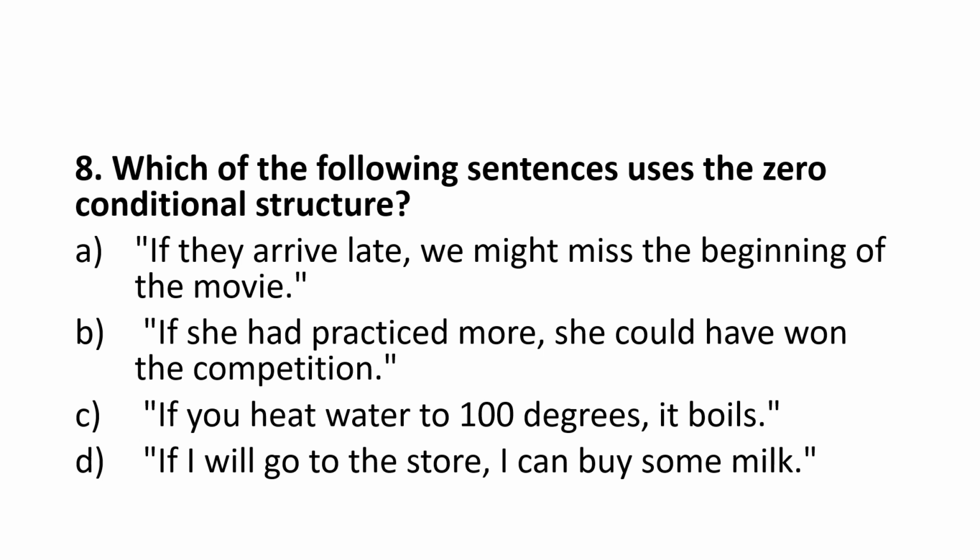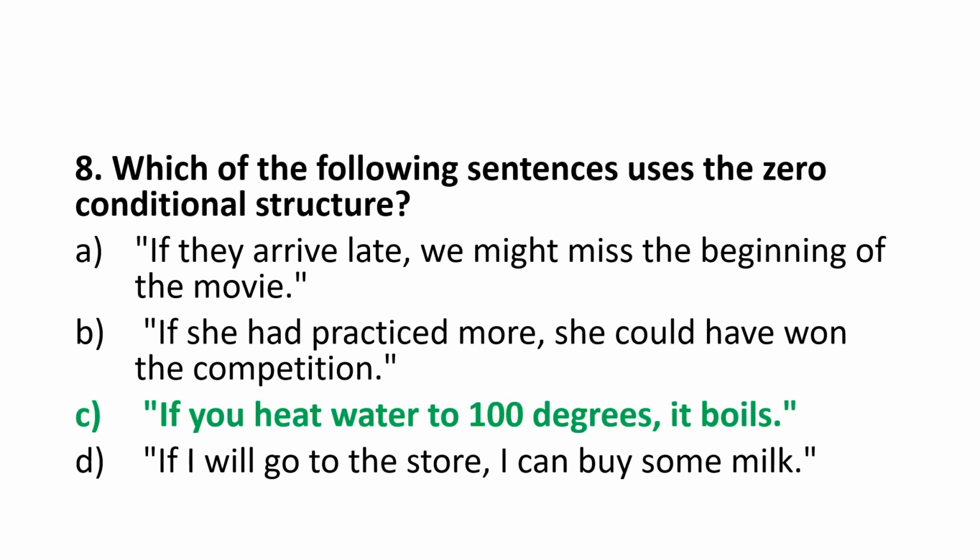Question number 8. Which of the following sentences uses the zero conditional structure? A. If they arrive late, we might miss the beginning of the movie. B. If she had practiced more, she could have won the competition. C. If you heat water to 100 degrees, it boils. D. If I will go to the store, I can buy some milk. Think about the answer. You can pause the video. The correct answer is C. If you heat water to 100 degrees, it boils. Give yourself 1 mark if you got it correct.